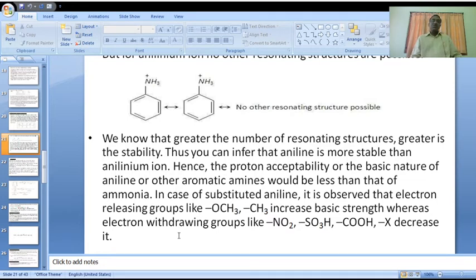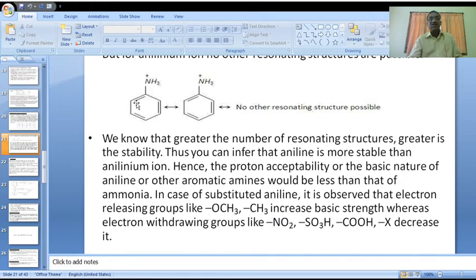In case of substituted aniline, it is observed that if it is attached with electron releasing groups, please observe, for example methoxy group or methyl group, these two groups are electron releasing groups attached on the cyclic ring.